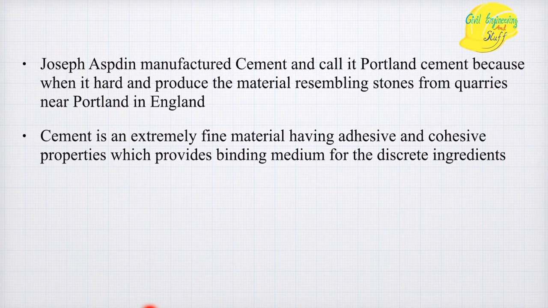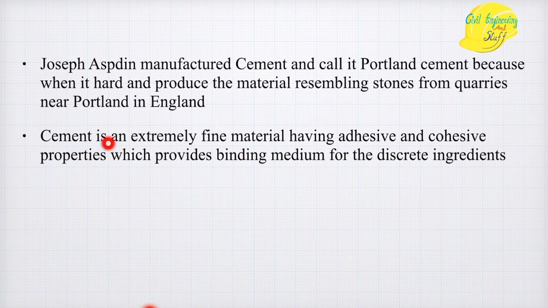Cement was first manufactured by Joseph Aspdin, and he called it Portland cement because upon hardening, the cement resembled stones from the quarries near Portland in England. So that is why Joseph Aspdin called the manufactured cement Portland cement.